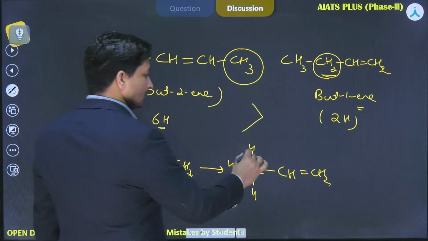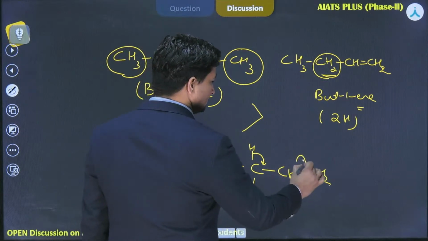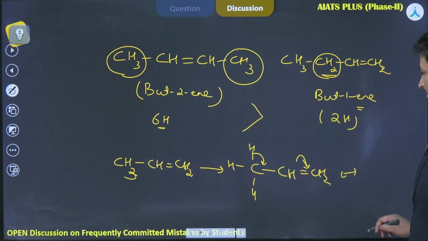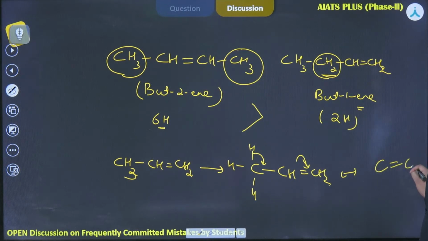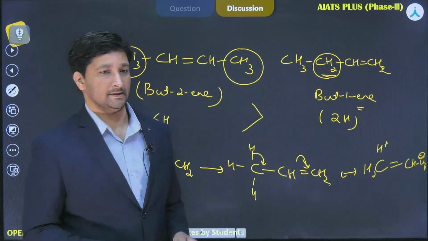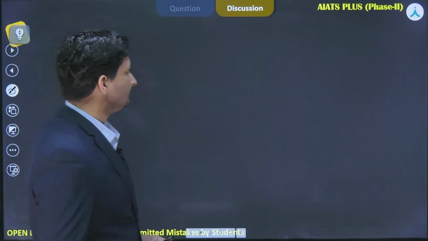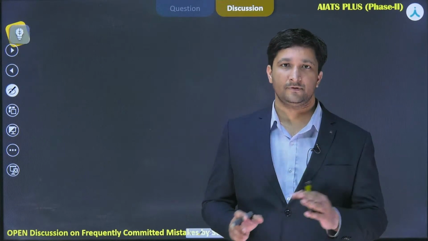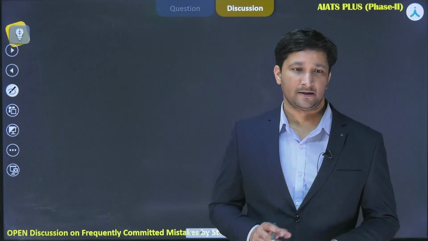Okay, now this type of transfer will take place and we will get, because of this hyperconjugation, we are going to get C double bond CH CH2 minus. Okay, and this will be H2 and here H plus. So this is how hyperconjugation takes place in alkenes. सिमिलरली फ्री रेडिकल्स में भी स्टेबिलिटी ऑर्डर इसी तरह से फॉलो होता है. फ्री रेडिकल्स आर ऑल्सो स्टेबिलाइज्ड बाय हाइपर कंजुगेशन इफेक्ट.